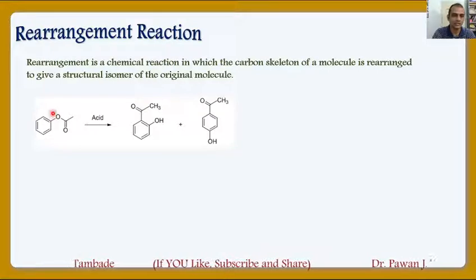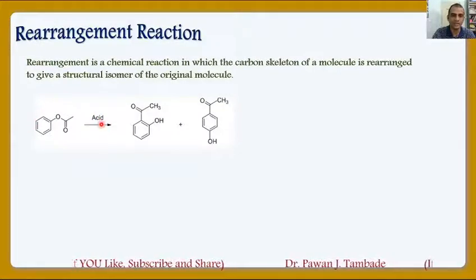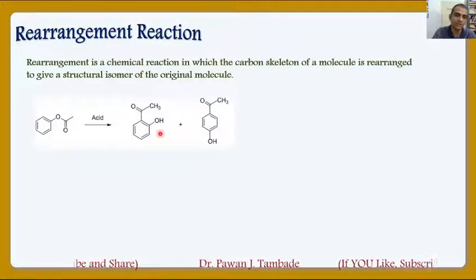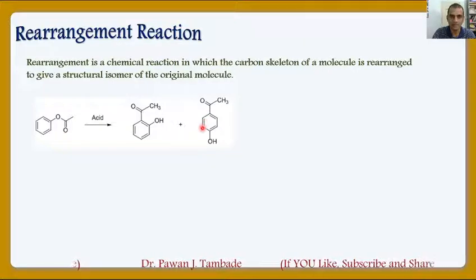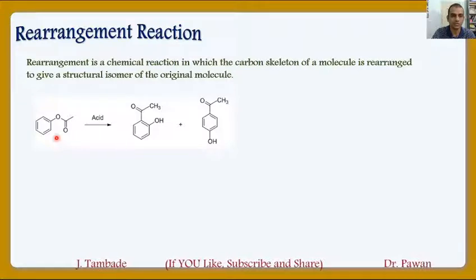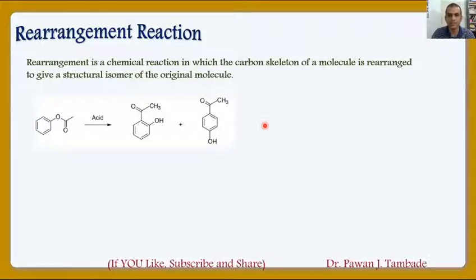Now look at this reaction. This is Baker-Venkataraman reaction. In this reaction, this compound is heated in presence of acid so that we will get these two products. And if you look at reactant and product, then they are nothing but isomers of each other. But there is a change in carbon skeleton of starting material as well as product. Such a reaction is called as rearrangement reaction. There are number of rearrangement reaction we encounter in organic chemistry reference book. This is just a sample reaction to understand this group of reaction, that is rearrangement reactions.